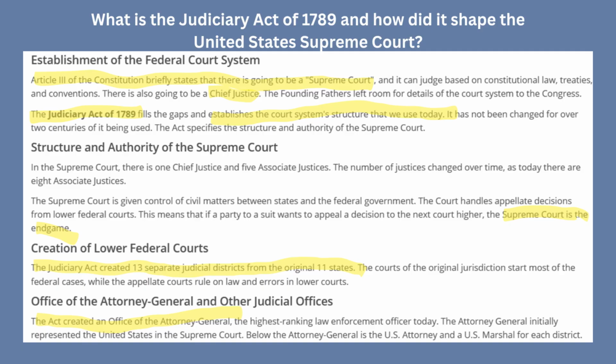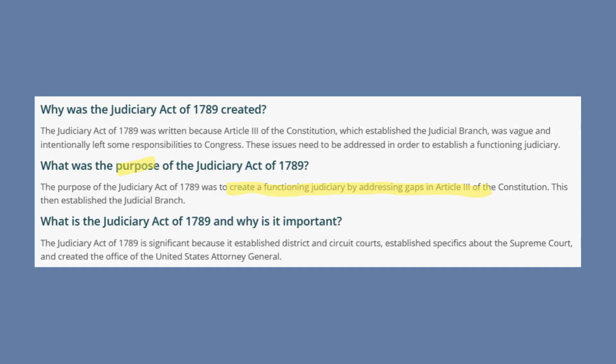Okay, it created the Supreme Court and the Chief Justice, and room was left for Congress to design the rest, which they did in the Judiciary Act of 1789. Okay, this establishes the court system structure that we use today. It created 13 separate judicial districts from the original 11 states at that time. The Judiciary Act also created the Office of the Attorney General. So, what was the purpose of the Judiciary Act? It was to create a functioning judiciary by addressing gaps in Article 3.